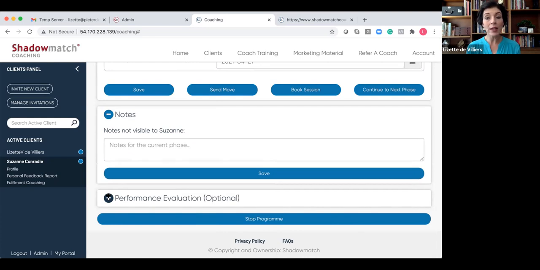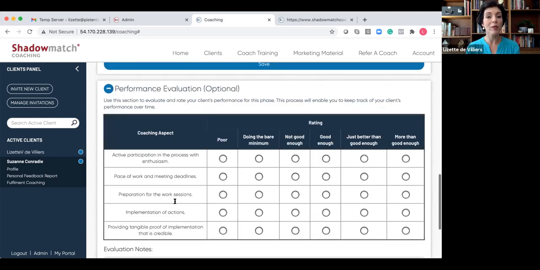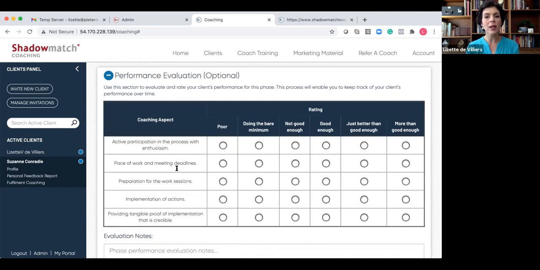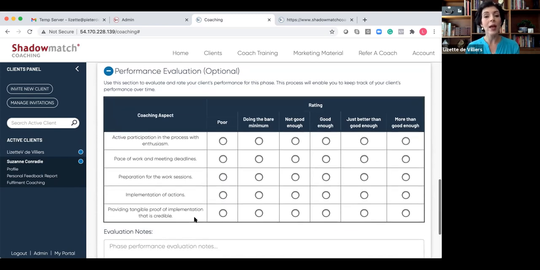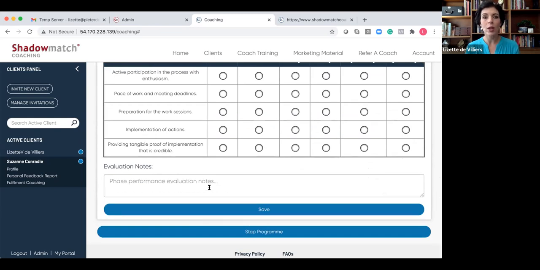And then at the end of each phase, I have the option to evaluate the performance of my client. How did Suzanne engage with enthusiasm? How did she participate? Did she meet her deadlines? And so forth. So I can rate my client, and I can also make some notes that help me to understand, when I go back to this at a later stage, why I have given a specific rating on one of these above sections. I can then save, and then we can go to the next phase.